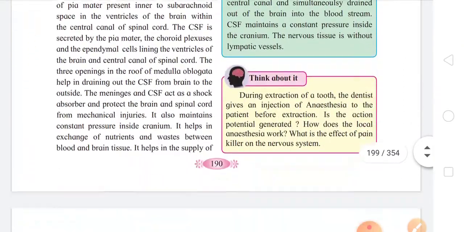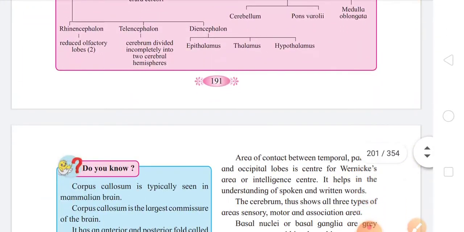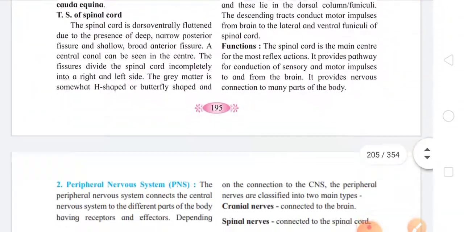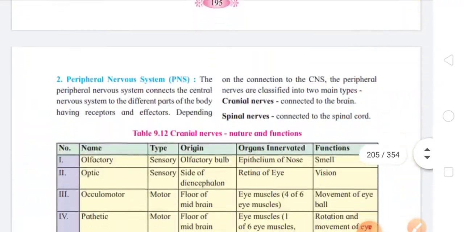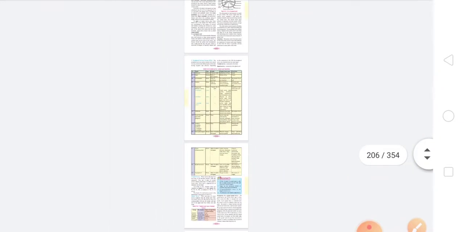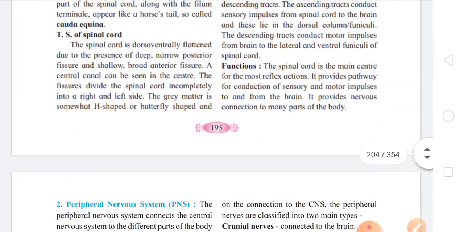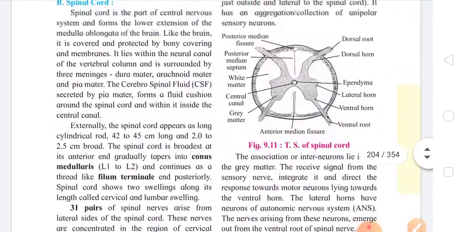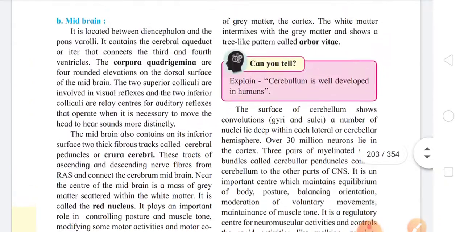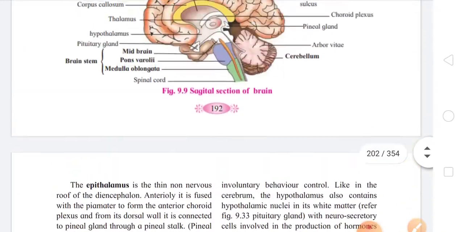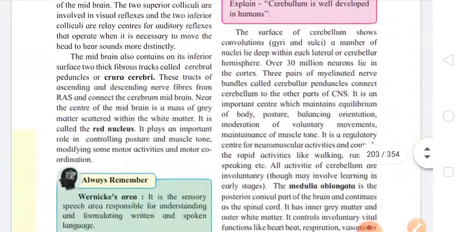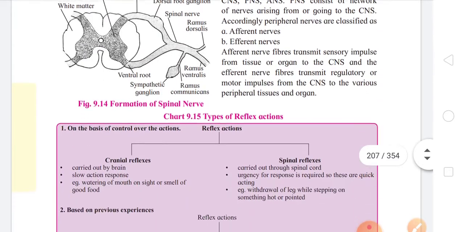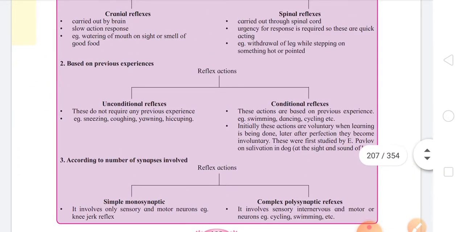So there is this part, reflex action, which is on page number 198.